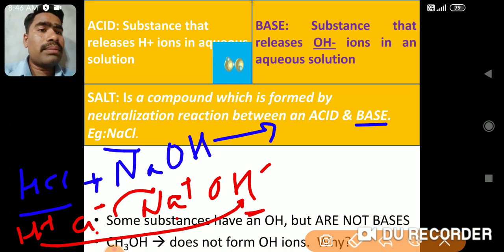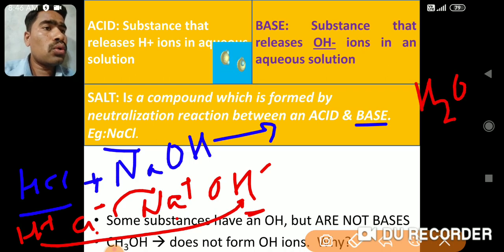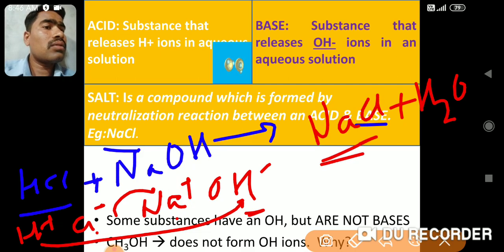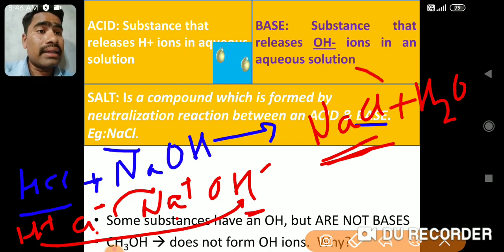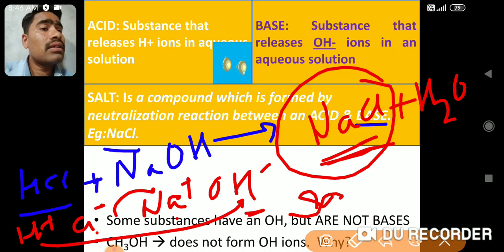Now we just have to write the product here. So H plus OH minus will form H2O, correct? And another product will be Na plus Cl minus, so the product will be NaCl. What is it? Sodium chloride. What is sodium chloride? Your table salt, kitchen salt, which is used in the kitchen. None of the food items is prepared without this NaCl. A neutral product, and this neutral product is considered as salt.